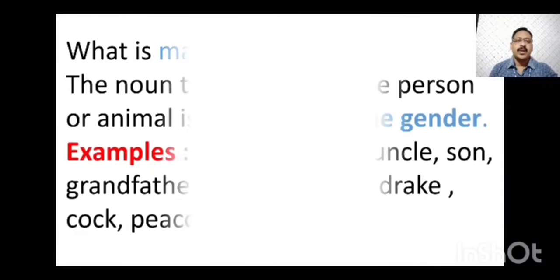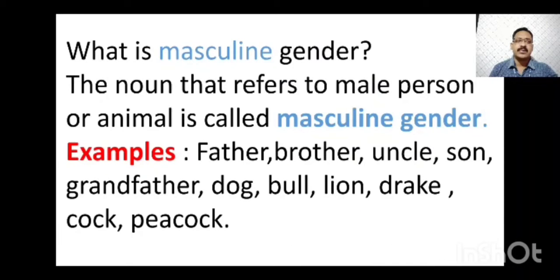Now, what is masculine gender? The noun that refers to male person or animal is called masculine gender. Example: father, brother, uncle, son, grandfather, dog, bull, lion, drake, cock, peacock. These are all masculine genders.